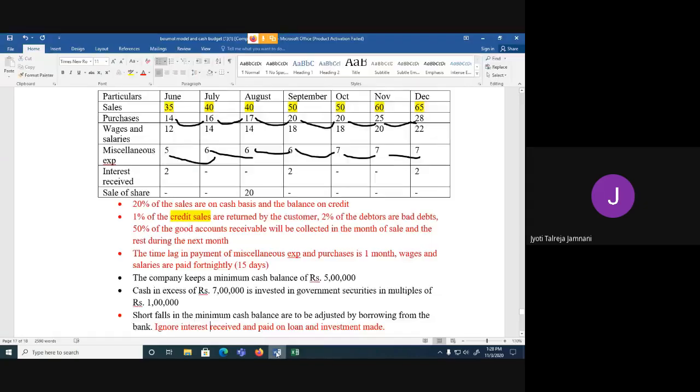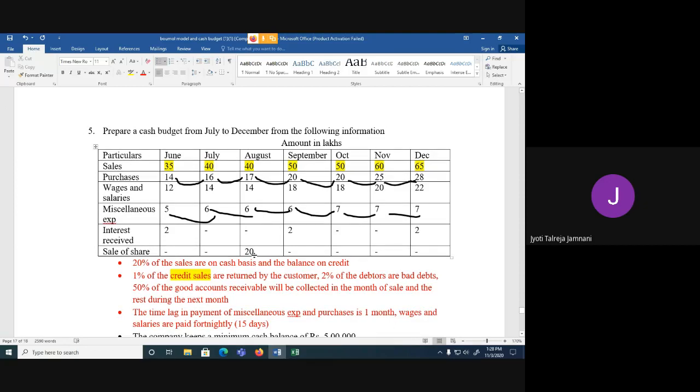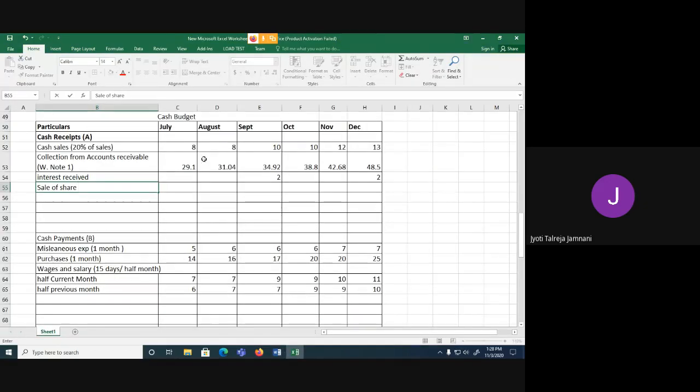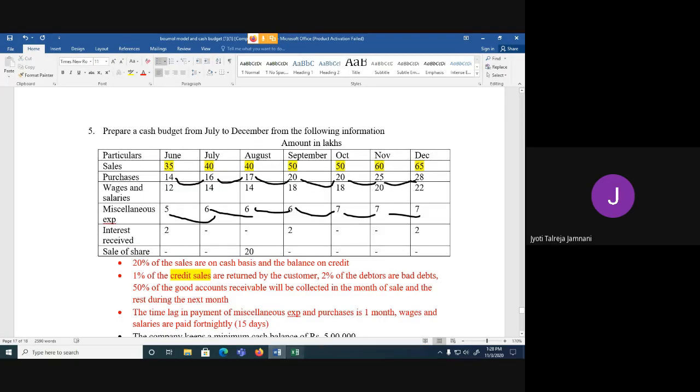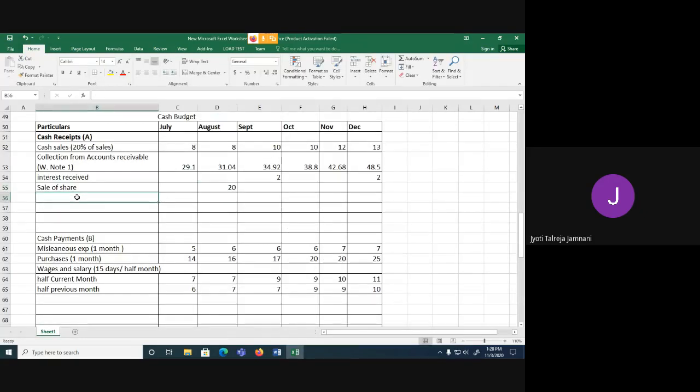And in which month it is being sold? It is for the month of August, 20 lakh rupees. So in the month of August, you take 20 lakh as sale of share. So we have taken all the details from the entire table. Now what we will do is we will find the total of receipts, that is total of A.